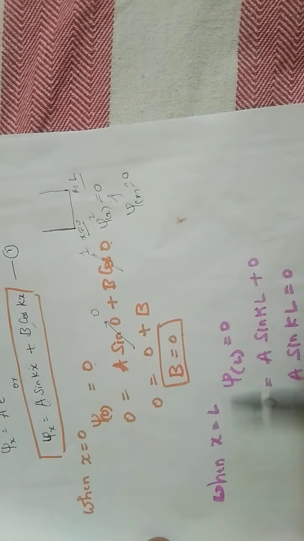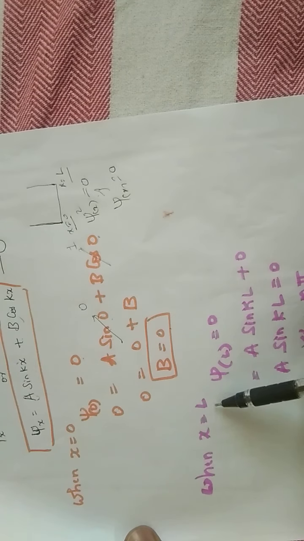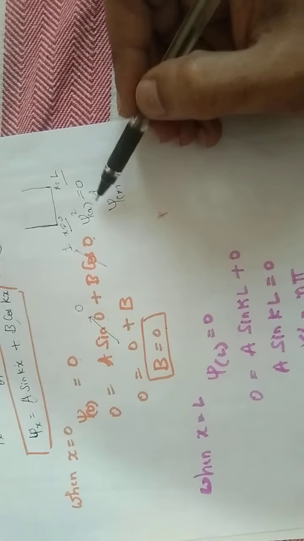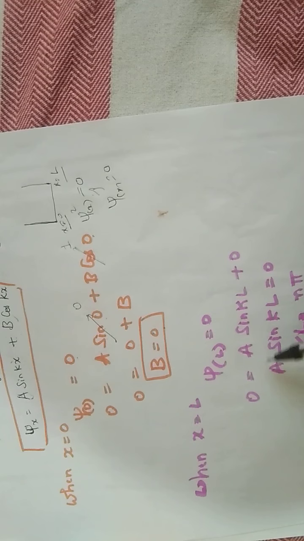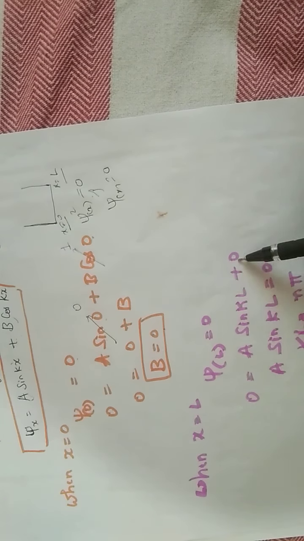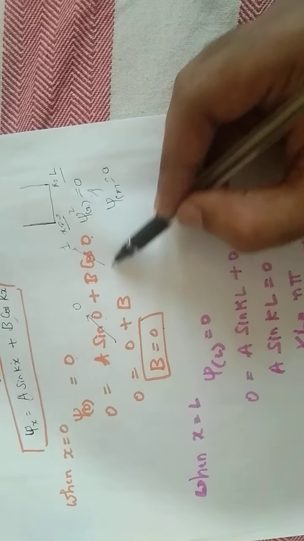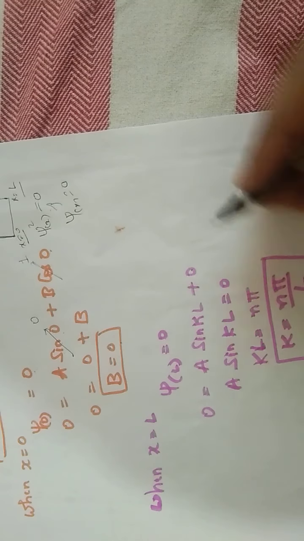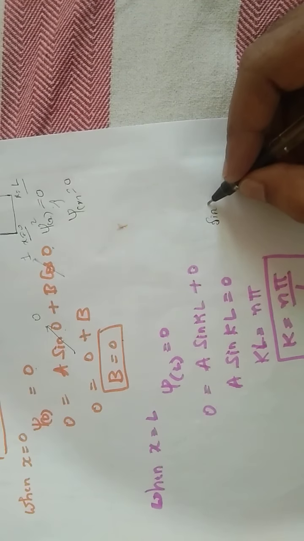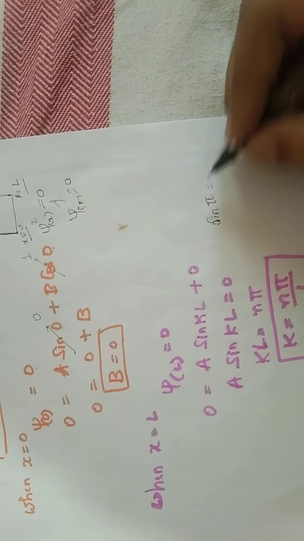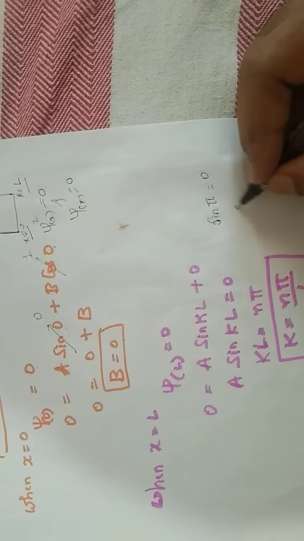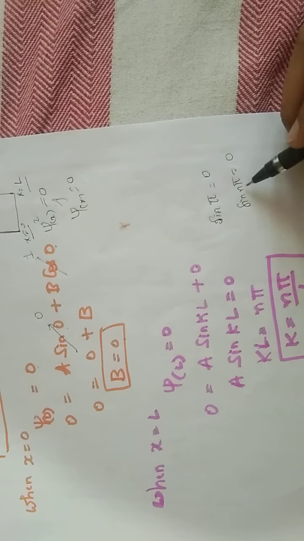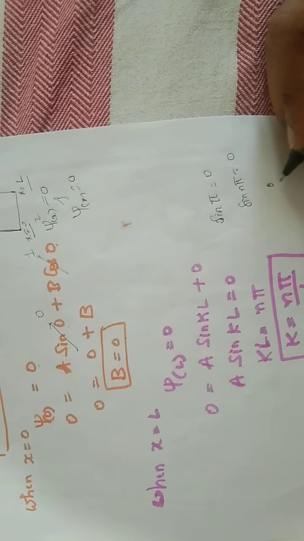Now the other condition, when x equals L, what happens, children? That is the boundary condition. At the boundary, the probability is always 0. That is why psi of L is equal to 0. So 0 is equal to A sin kL plus 0. Why 0? Because the B term is 0, so this whole term goes. So A sin kL is equal to 0, and we know that kL is equal to n pi. Why n pi? We know that sin pi is 0, so the value of sin n pi will also be 0. So we can write 0 as sin 0, sin pi, and so on.